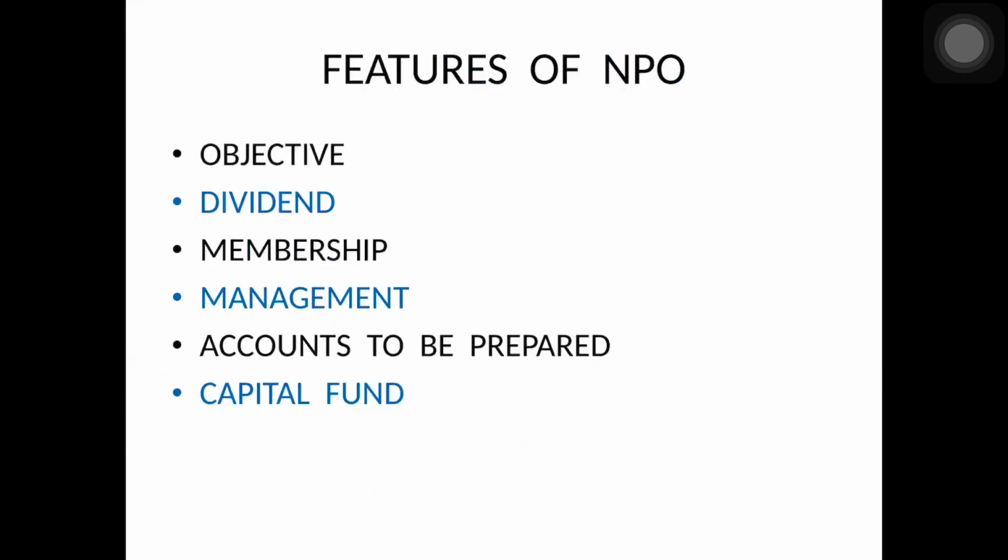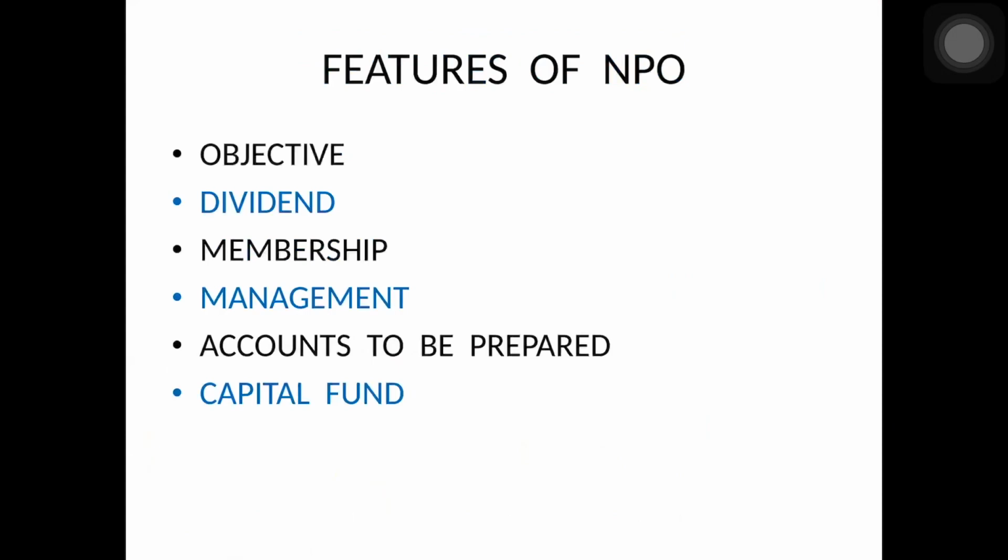Let us see what are the features of NPO. First is objective. NPO is formed for promoting art, culture, education, health, charity, etc. So what is the primary motive? To provide services and not to earn profit. The second point is dividend. These organizations prohibit the payment of dividend to its members. So it is not allowed. Payment of dividend is not allowed.